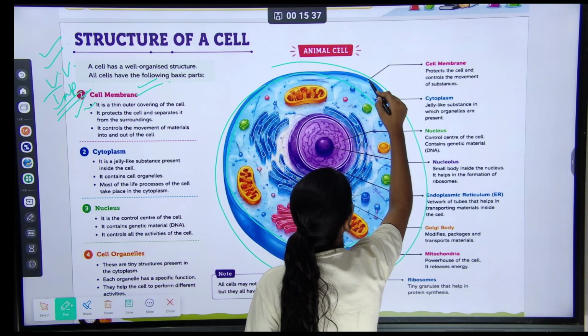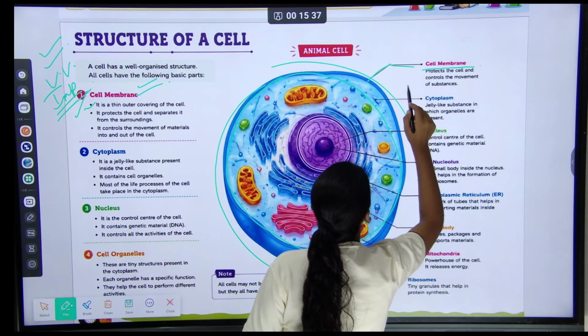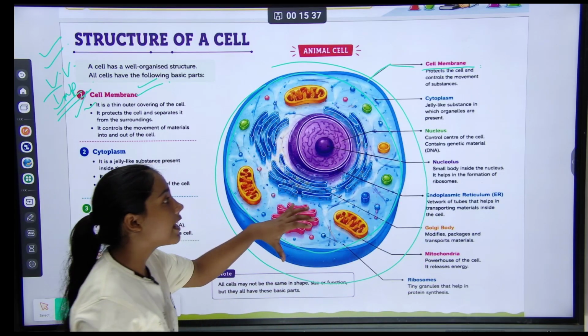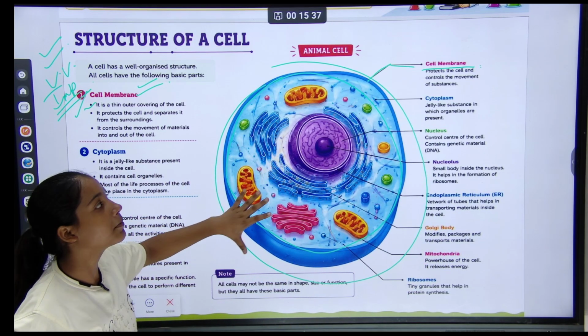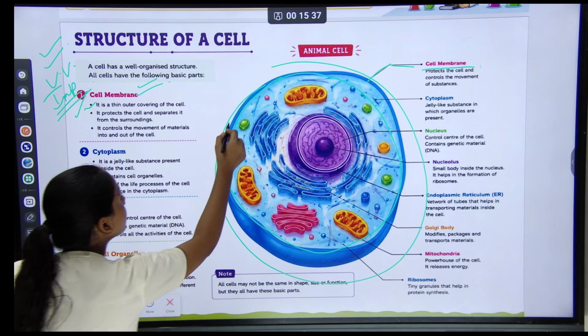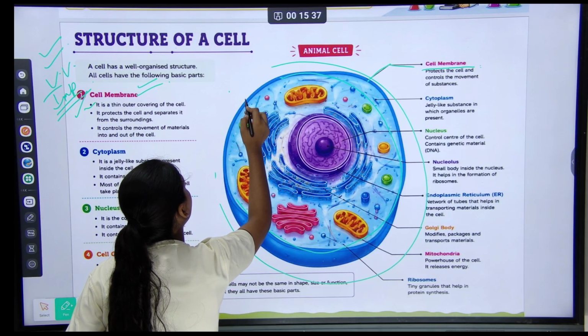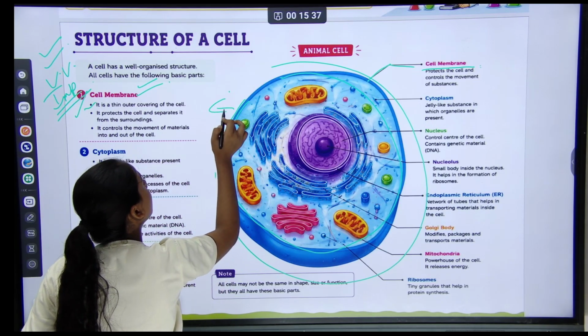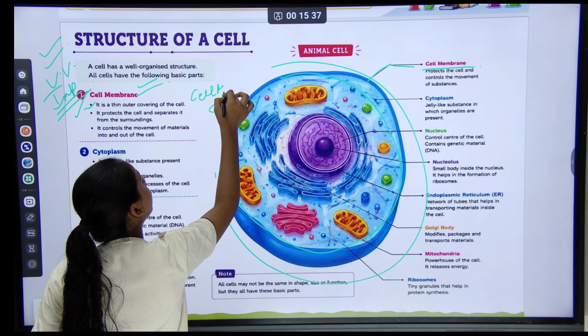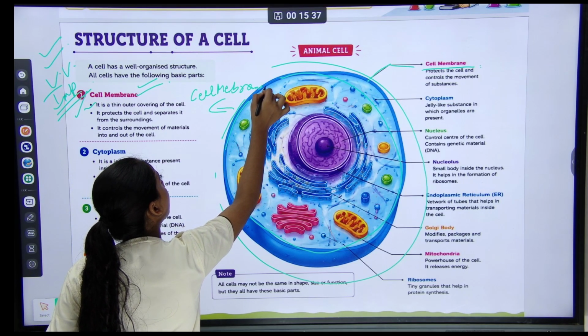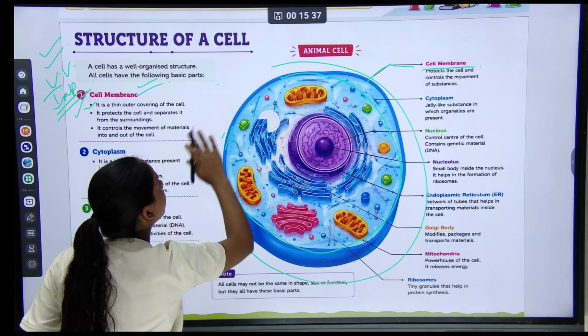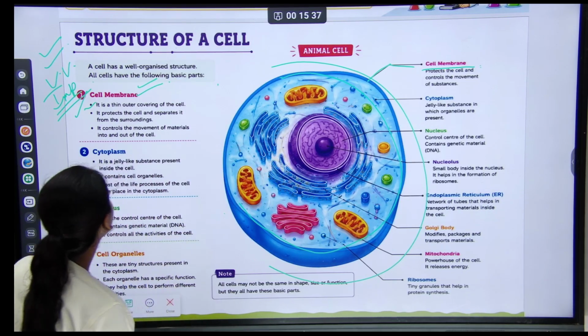It is called the cell membrane. This is also a diagram you have to understand. The double layer is called the cell membrane. Understood?